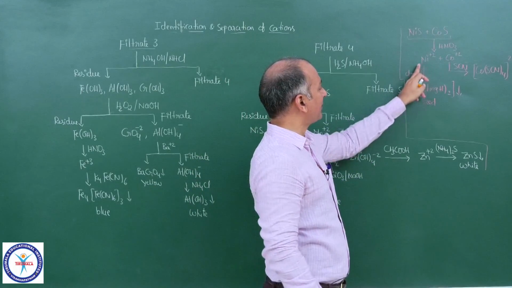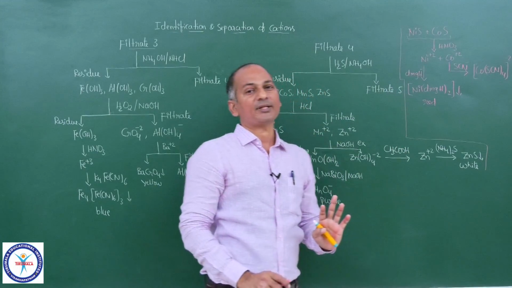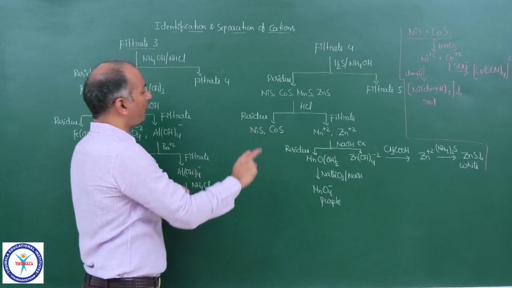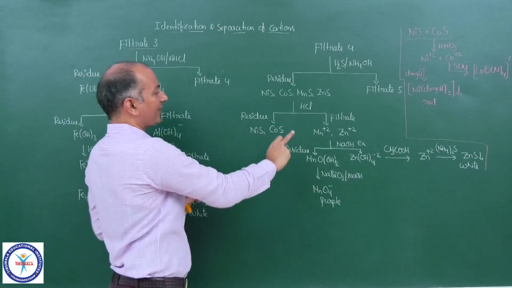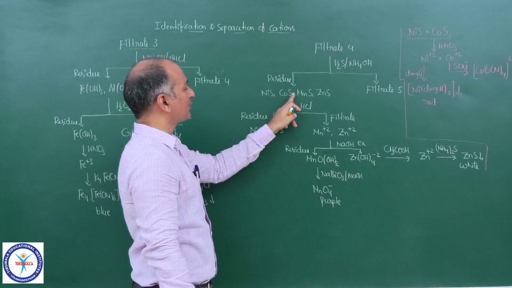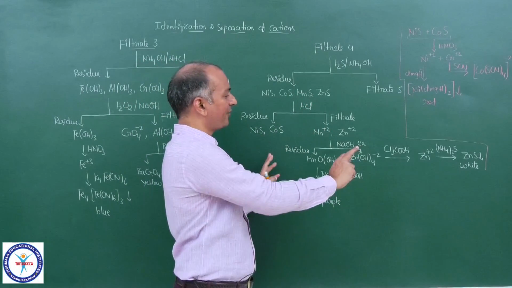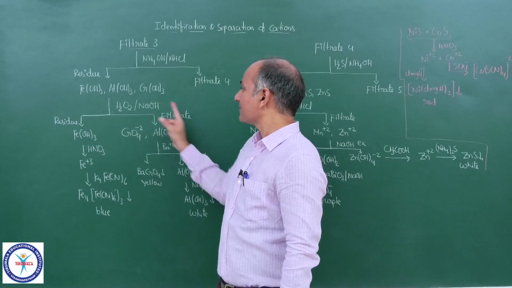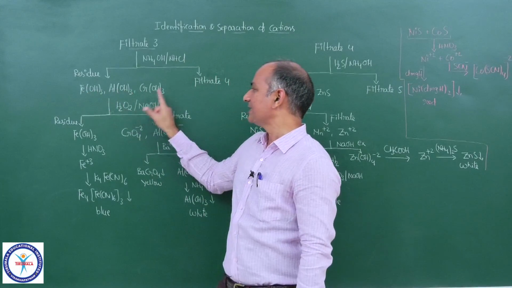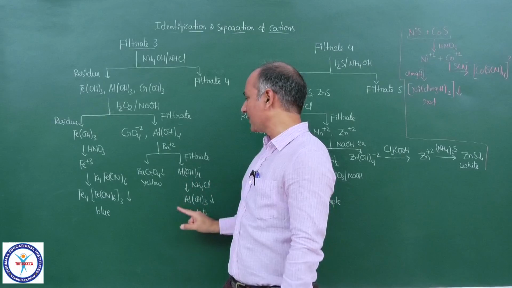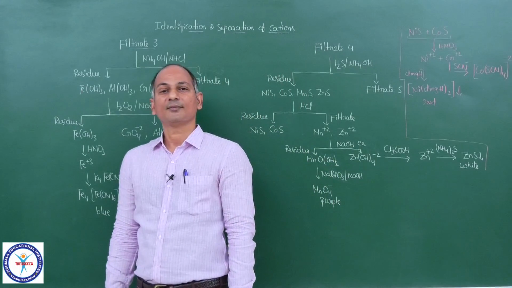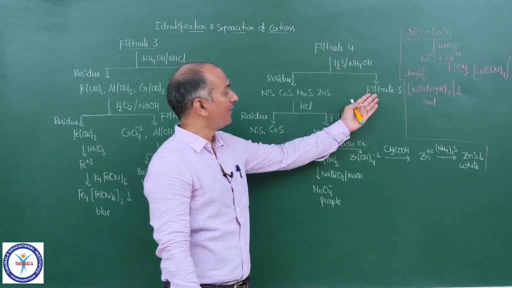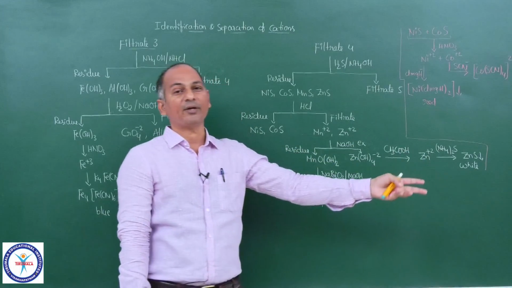And anyway, Ni2+ is separated as a red colored complex. So group 4 cations, Ni2+, Co2+, Mn2+ and Zn2+, all of them are separated and all of them are confirmed. And group 3 cations, Fe3+, Al3+ and Cr3+, they are separated as well as confirmed. Now we can proceed with that filtrate 5. We can move on to group 5.